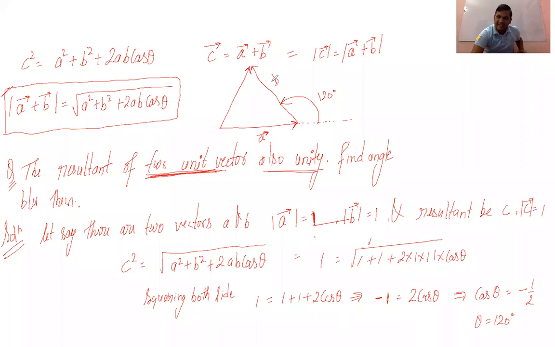So you can see here, this is B vector and this is C vector, and you are writing here that the magnitude of A vector is equal to B vector is equal to C vector is equal to 1, isn't it? So this is the formula. Excuse me, sir. Yes, sir. Yeah, Aryan, yes.